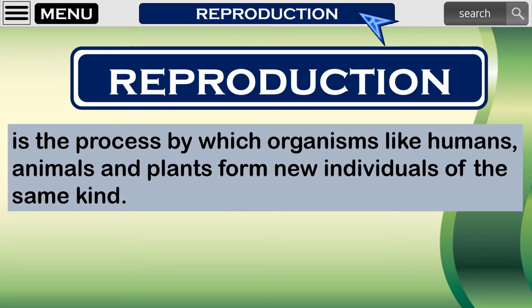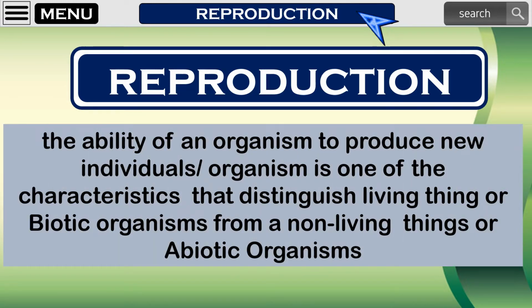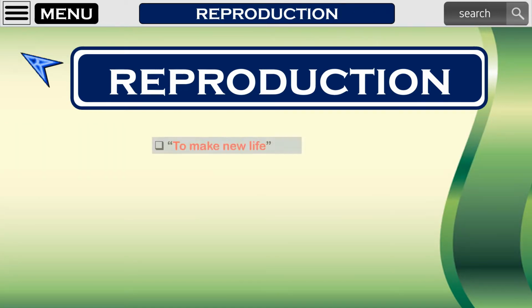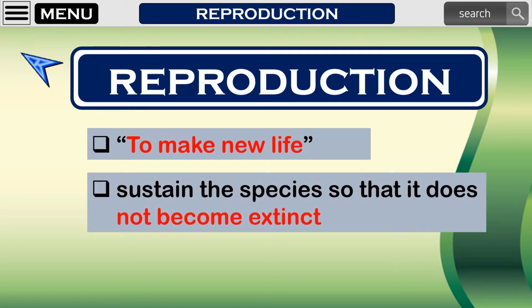Reproduction is the process by which organisms like humans, animals, and plants form new individuals of the same kind. Reproduction, the ability of an organism to produce new individuals, is one of the characteristics that distinguish living things or biotic organisms from non-living things or abiotic organisms. To reproduce means to make a new life. Reproduction sustains the species so that it does not become extinct.